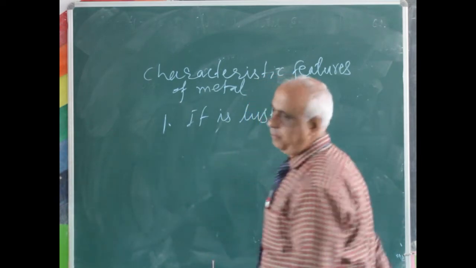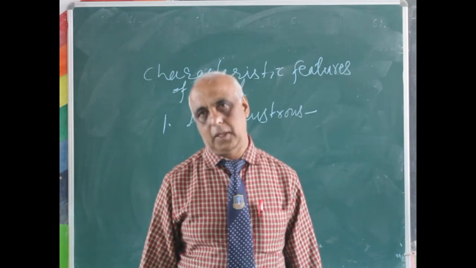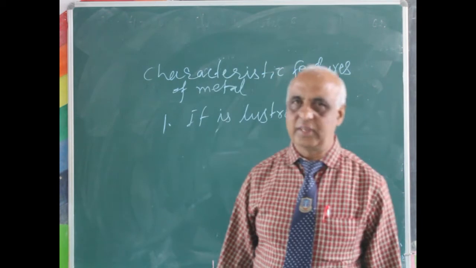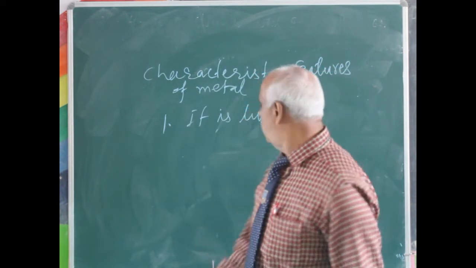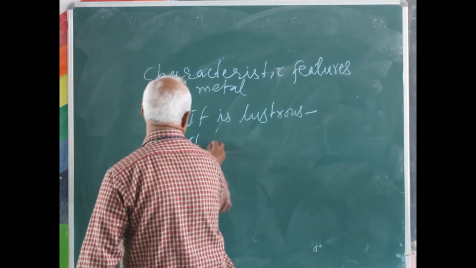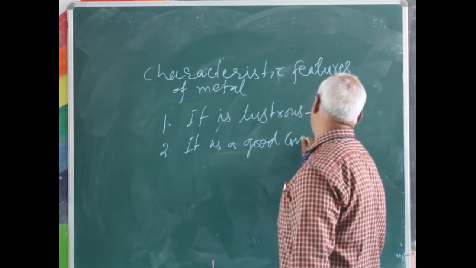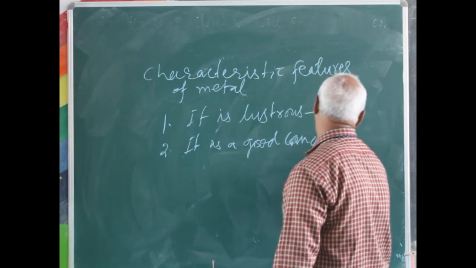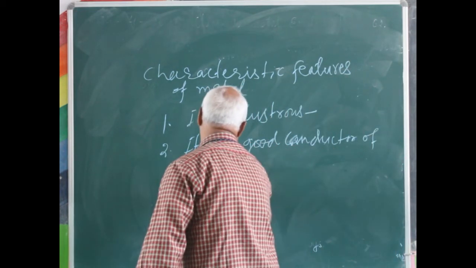Lustrous means it has a shining appearance. Clear? That means all metals shine. Second one, it is a good conductor of heat and electricity.